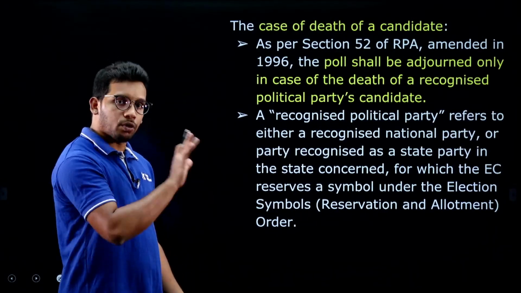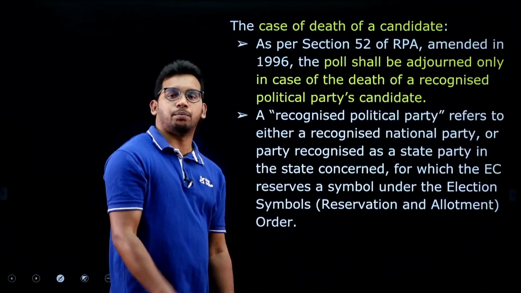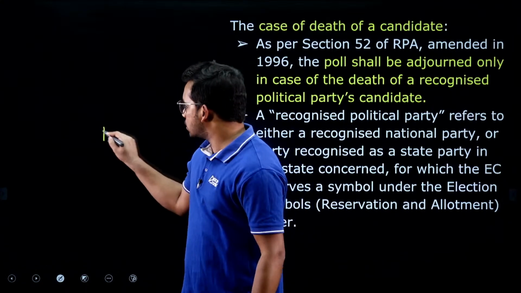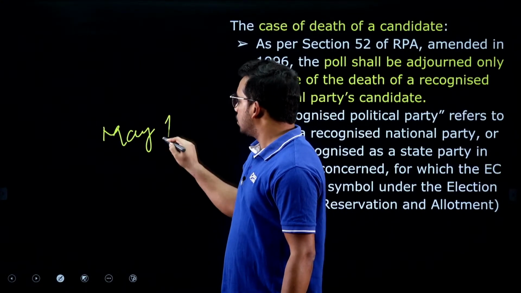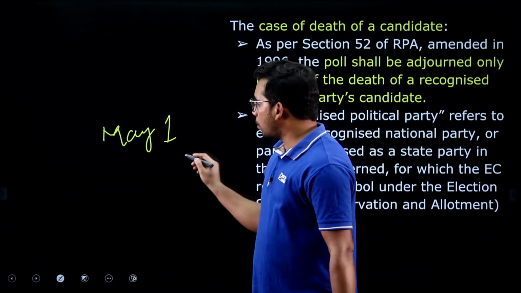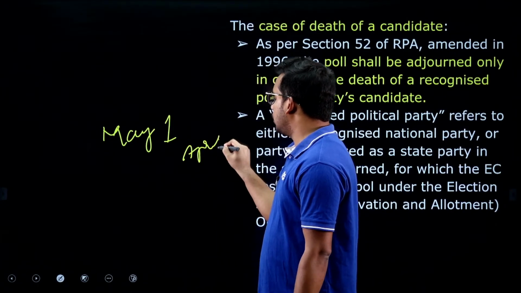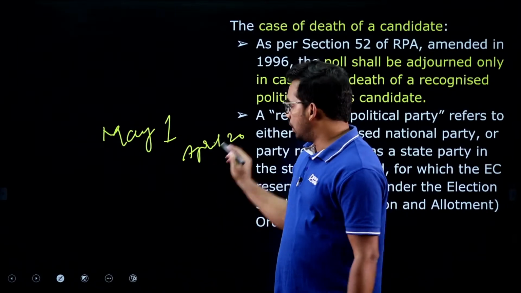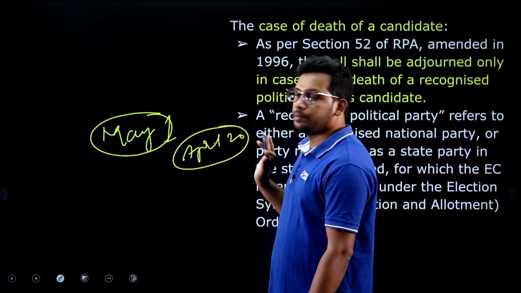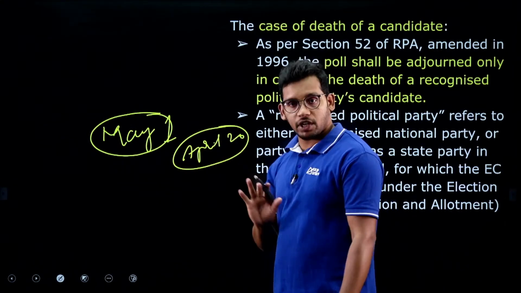And one more case where the Election Commission can announce the repolling is the death of a candidate. For example, elections are on May 1st, let us assume, and the last date to nominate is April 20. This is the election date and this is the nomination date.